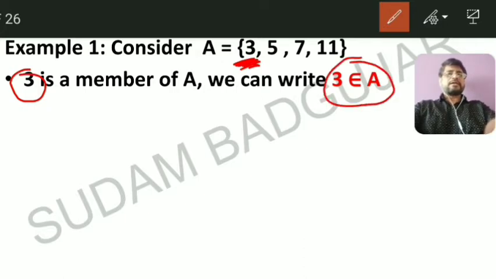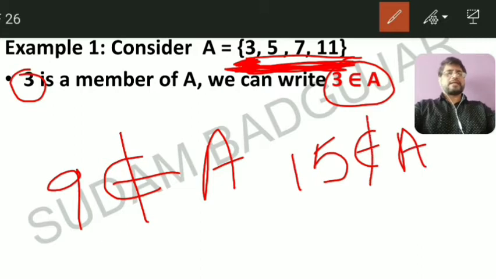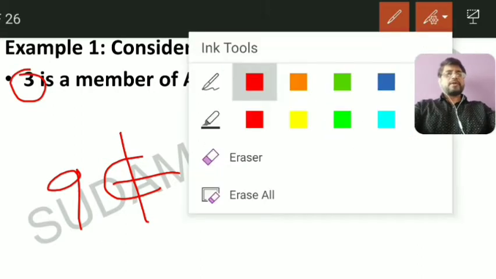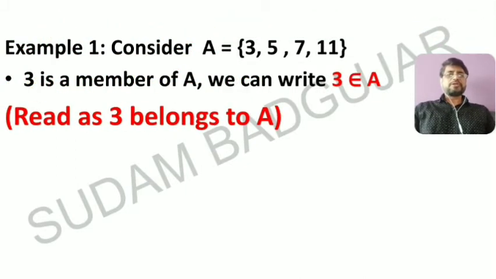Suppose I take 9. It is not in set A. So we can write 9 does not belong to set A. Suppose 15 is also not in set A. So we can write 15 does not belong to set A. Now you must remember the point: belongs to means that the element or number is contained in set A, and not belongs to means it is not in that set.